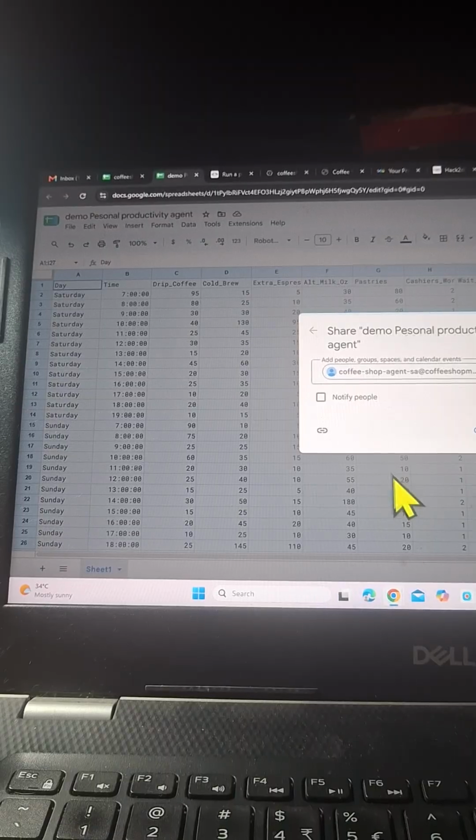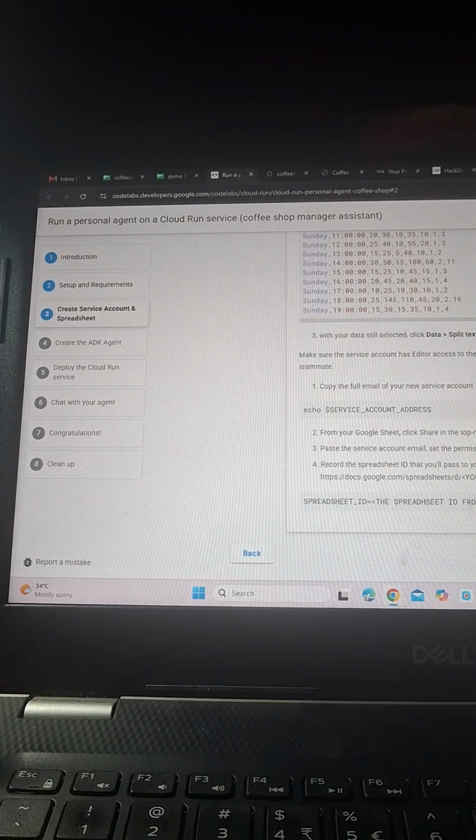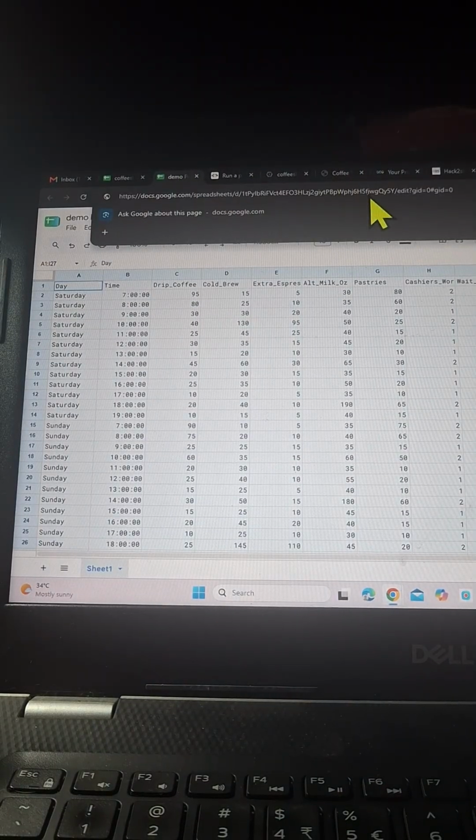Once this is done, then next is coming back to here, we have done this. Now I'm going to add the spreadsheet ID. So this is the spreadsheet ID. My new spreadsheet ID here is this.